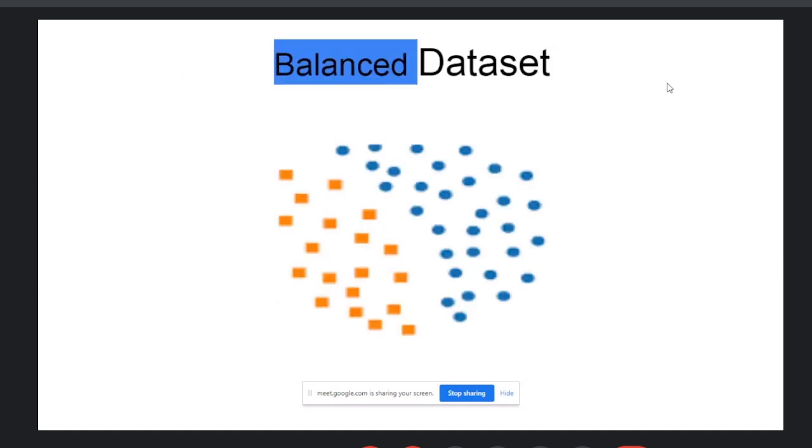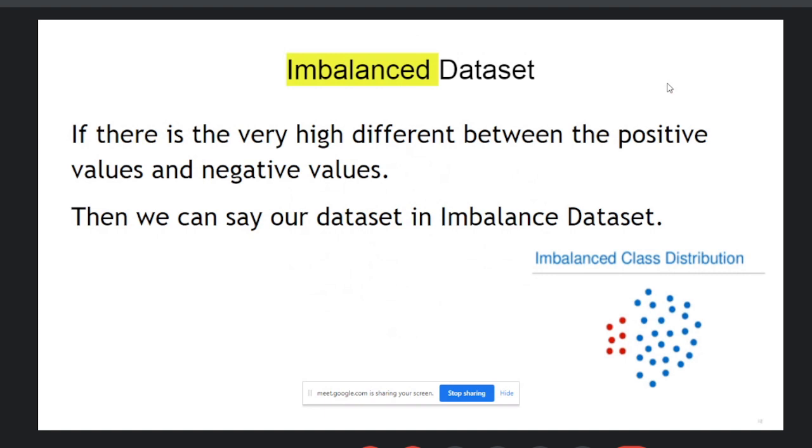Here you can check: the blue and red colors are the same, meaning the positive and negative values are approximately the same. So that's why we can say our data set is in balance. Now, what is an imbalanced data set? If there is a huge difference between the positive values and the negative values, then we can say our data set is imbalanced.